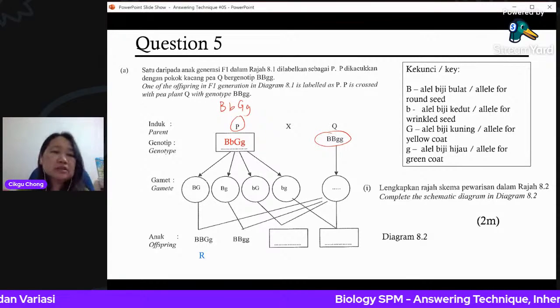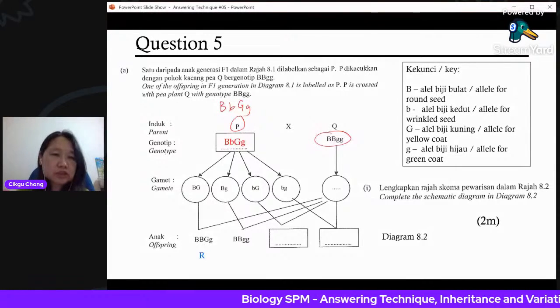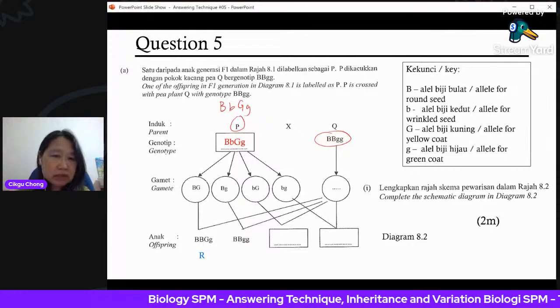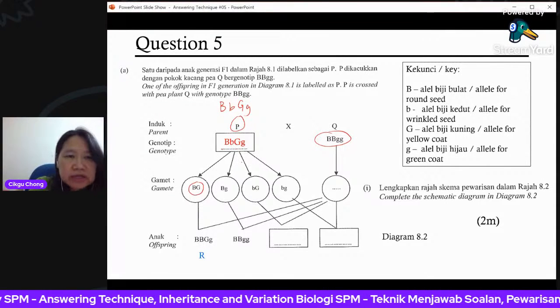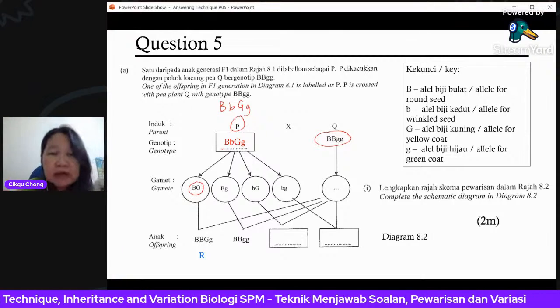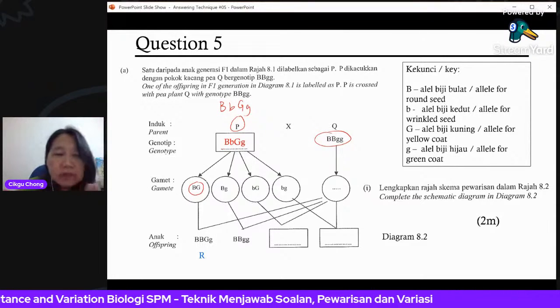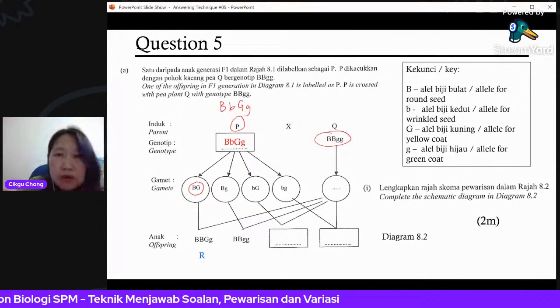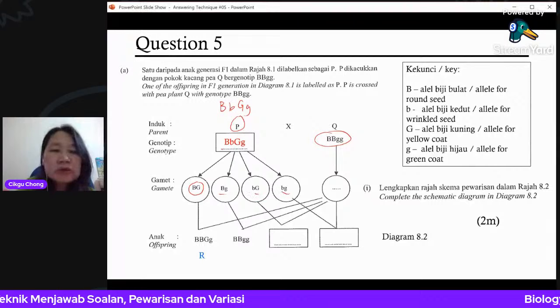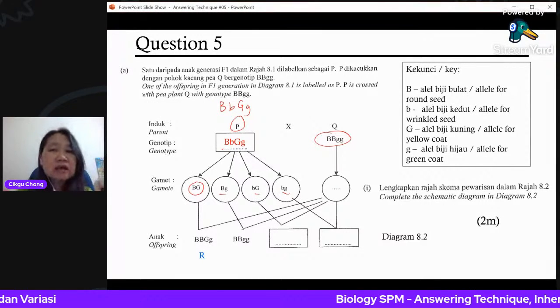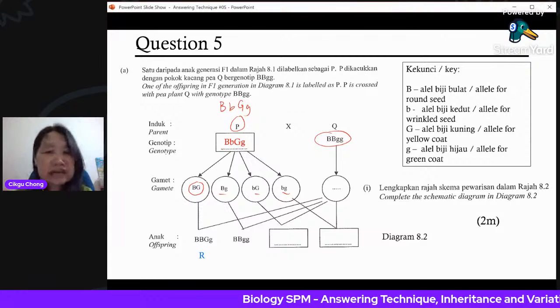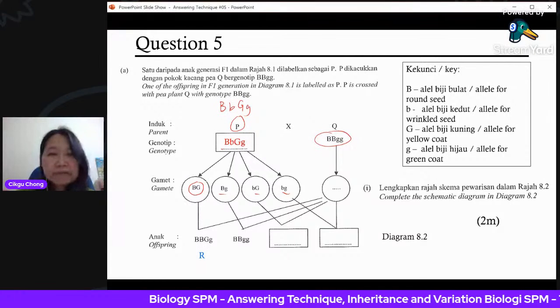Fill in this one. Big B, small b, capital G, small g. Okay, and then they already give you the gamete, all right? The gamete. Remember, take one of the B, take one of the G, put it together. One of the B, and don't repeat: big B, big G; big B, small g; small b, big G; small b, small g. All these are different combinations, but you must have one for the seed shape, one for the seed color. Okay, next. Then you just combine.